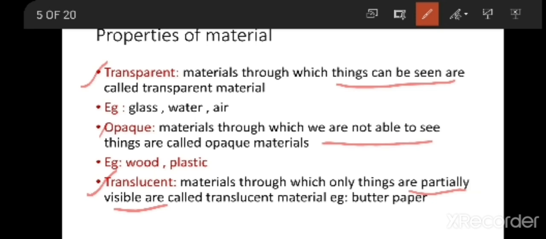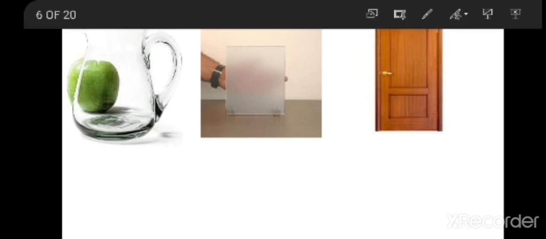Example, butter paper. So here we have a few things which are made up of different materials. Now we have to find out which material is transparent, which is translucent and which is opaque. If you observe carefully, the first one is a water jug. If you see clearly, this is a glass material.